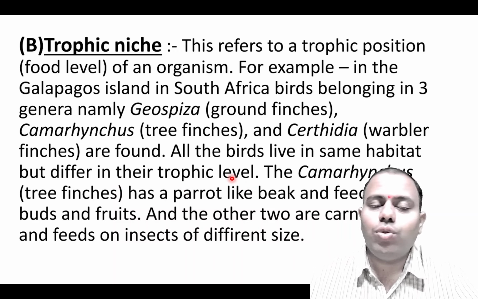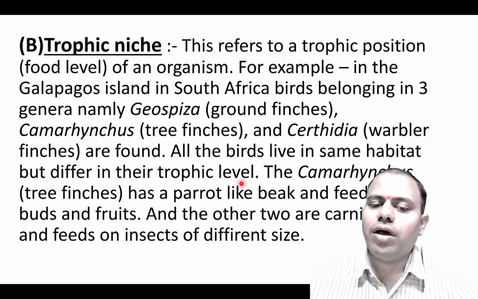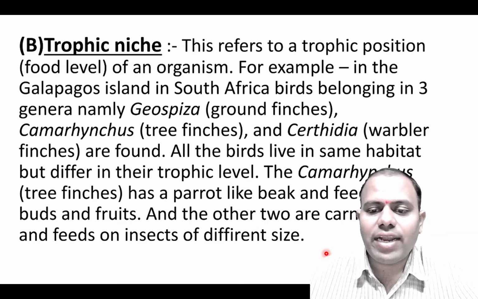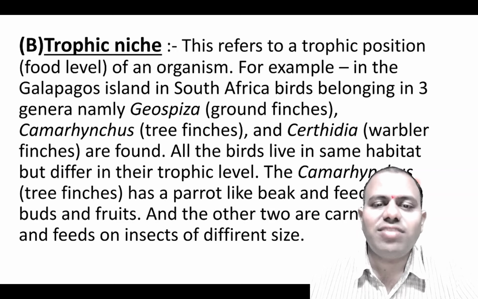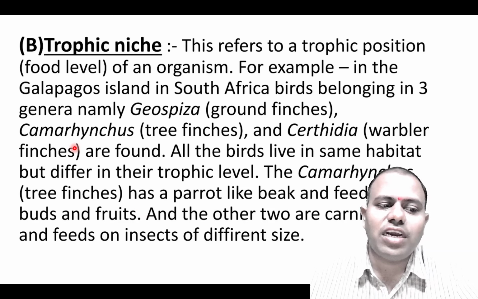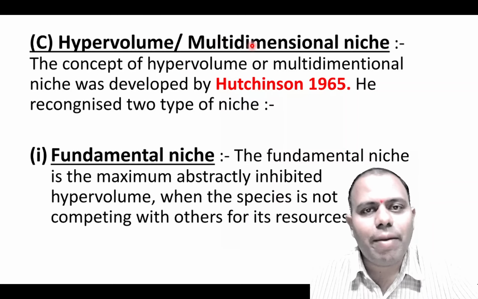Why have I told you the tree and bird example again? Because the tree will be at the producer level, that is the primary producer. Then the herbivorous bird will be at the consumer level, that is herbivores, primary consumers, and the carnivorous bird will be at the secondary consumer level. Since the trophic levels of these birds are different, they are called trophic niche. Then the last one is hypervolume niche or multidimensional niche.